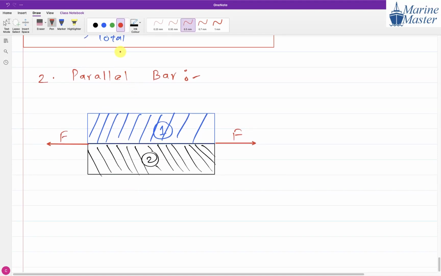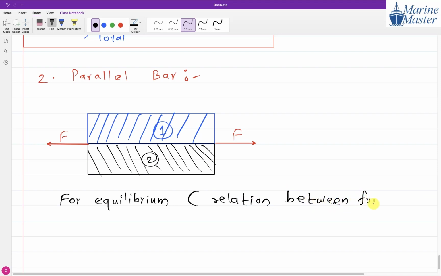Now what is meant by equilibrium? First of all, we will see. For equilibrium, everyone, observe the things here carefully. Equilibrium means relation between forces. So where will that force F go? Force in part 1 plus force in part 2 will be equal to what? Our total force.